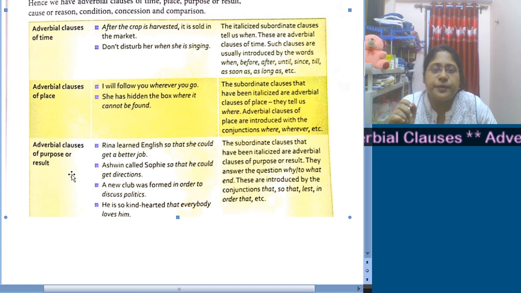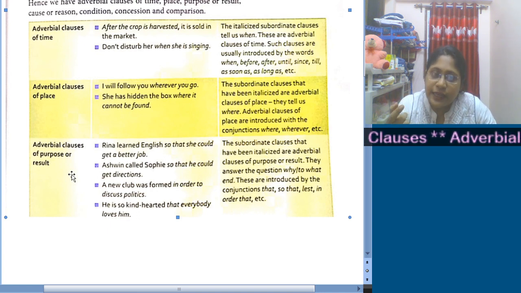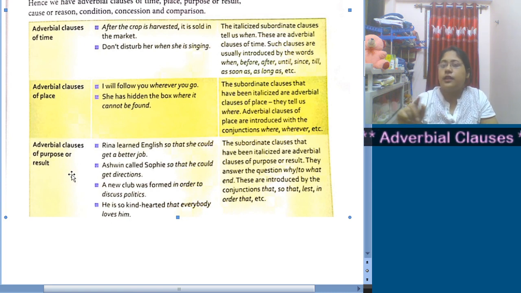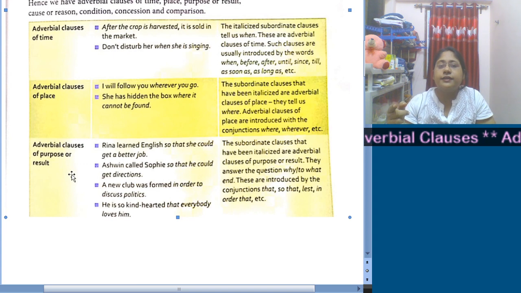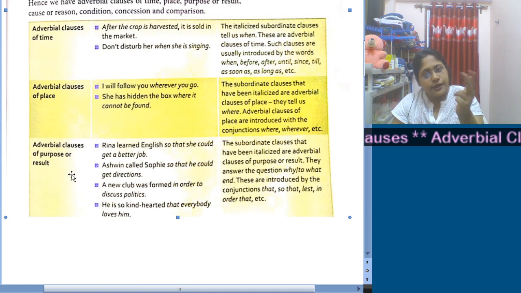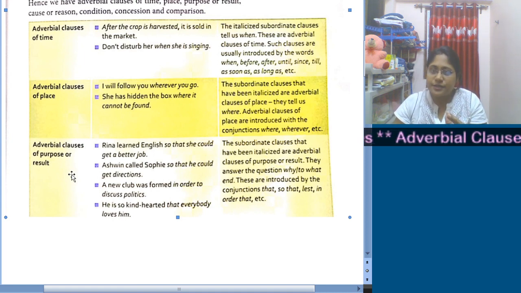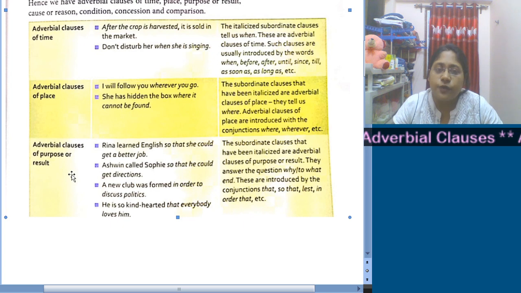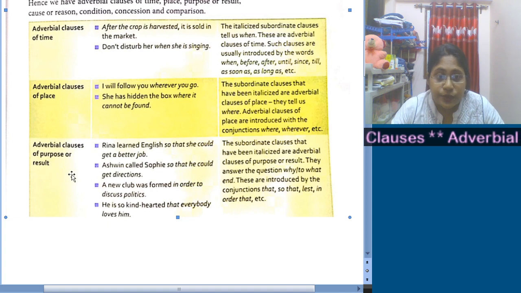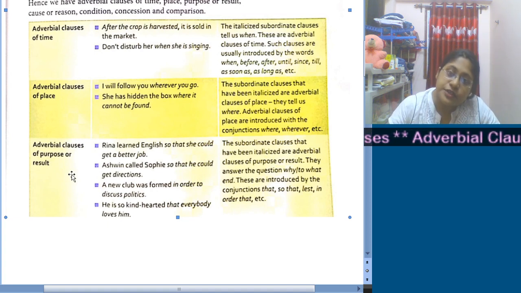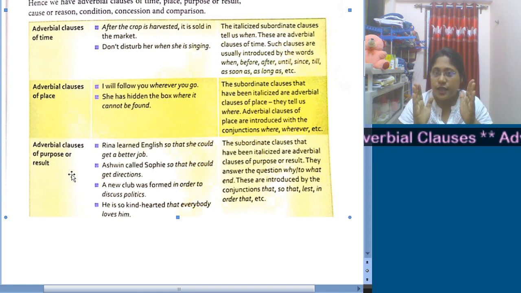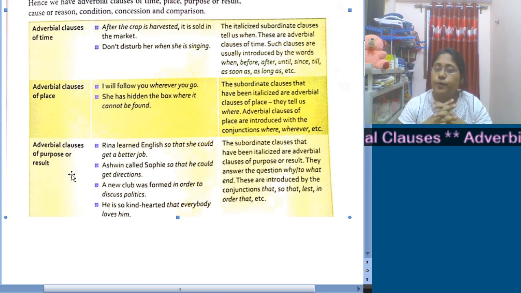Now next one, "Ashwin called Sophie so that he could get directions." So Ashwin had a motive to call Sophie, and what was that? To get directions. Now the very word so that introduces an adverbial clause of purpose. Okay. Now "A new club was formed in order to discuss politics." So in order to, this group of words, introduces an adverbial clause of purpose over here.